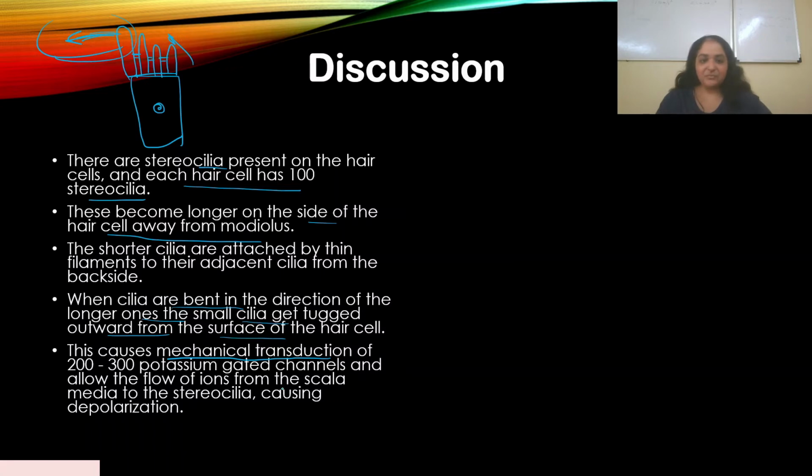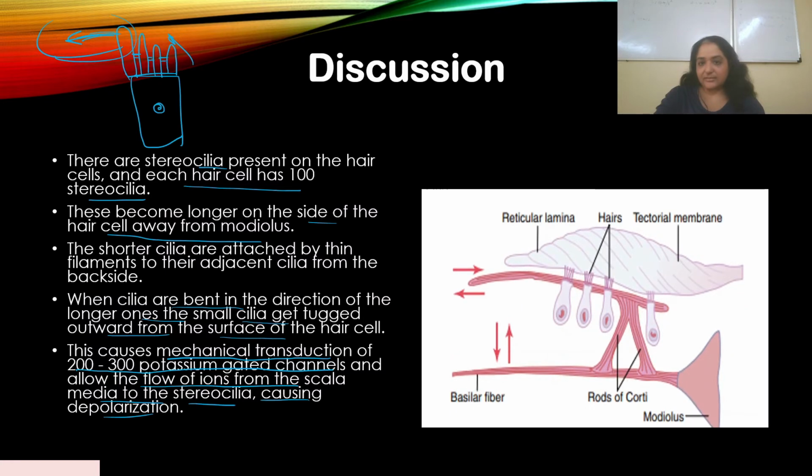Okay, so what this mechanical transduction does, it causes mechanical transduction of 200 to 300 potassium gated channels and allows the flow of ions from the scala media to the stereocilia, causing depolarization. So this is what's actually happening here. I just wanted you to understand this.